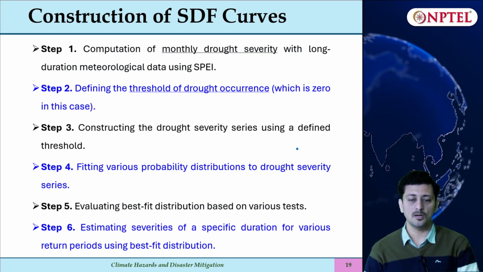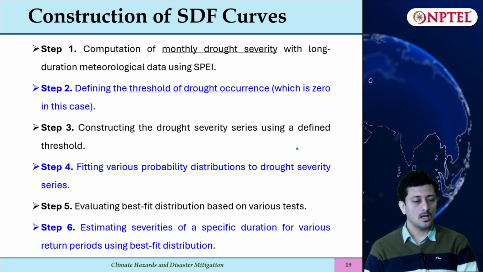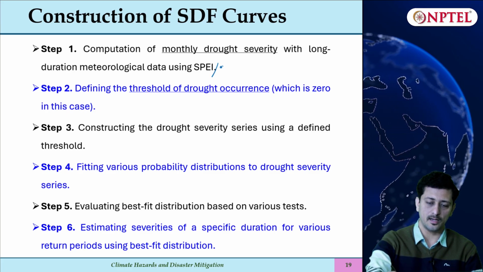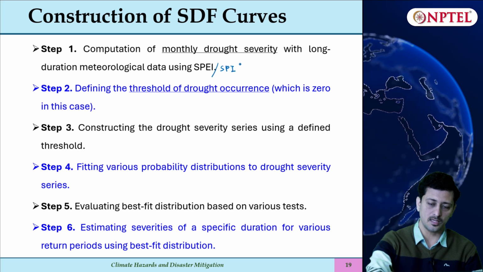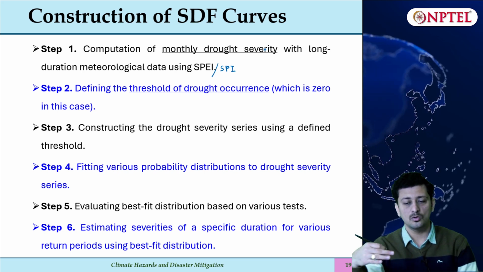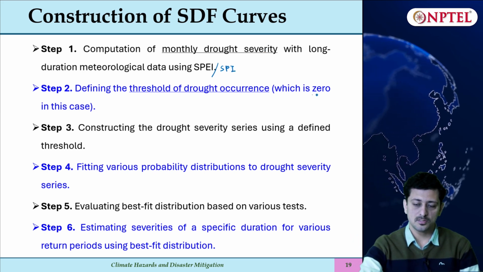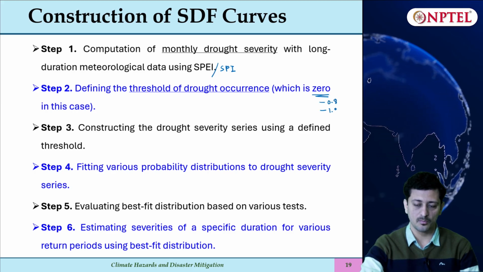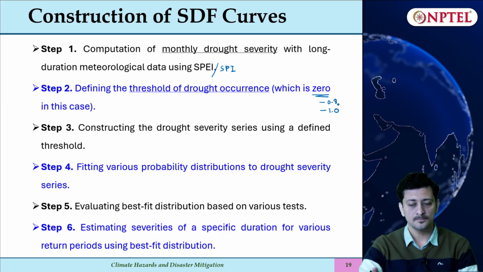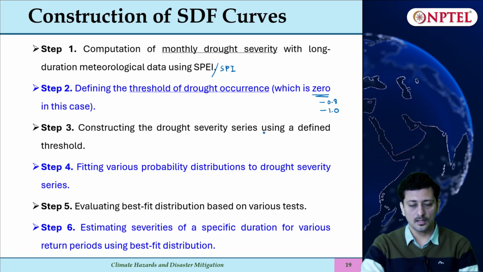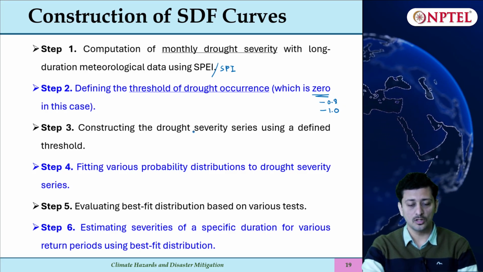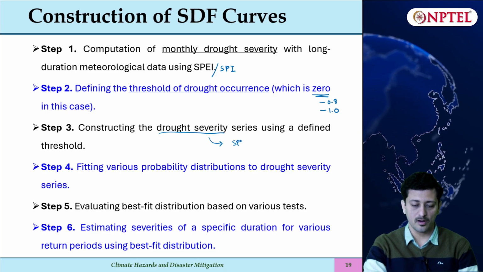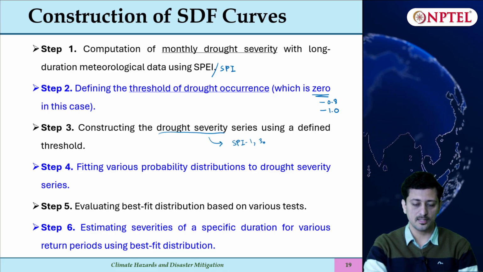First step, you compute the monthly drought severity using any meteorological derived index. It can be SPI, SPEI or other indices. Then you derive a threshold. Some studies consider 0 as the threshold, some minus 0.8, minus 1.0, so there can be different thresholds. Then you can compute the drought severity for different series like SPI 1, SPI 3 and so on, as we discussed earlier.